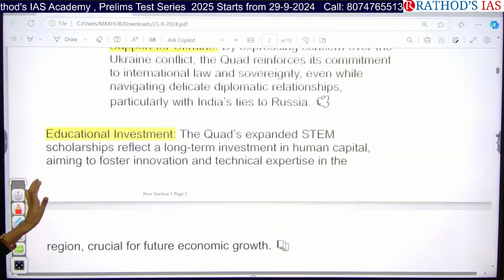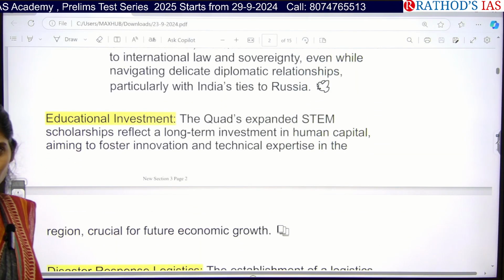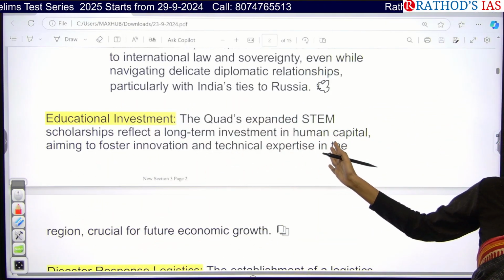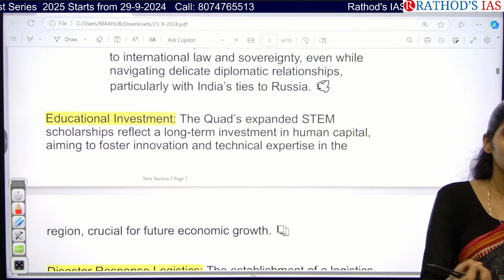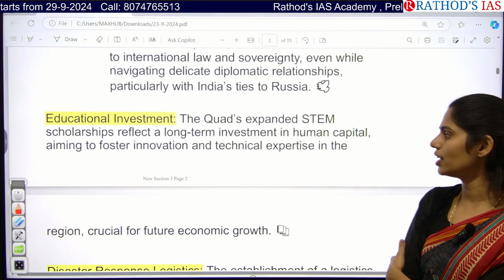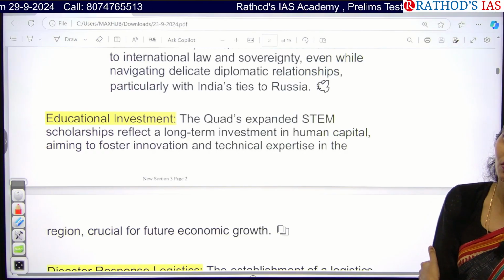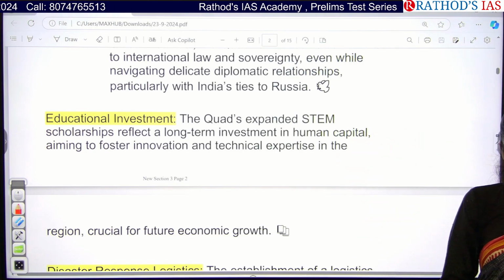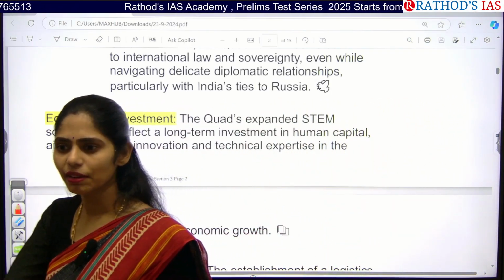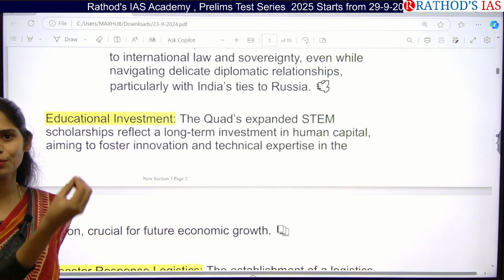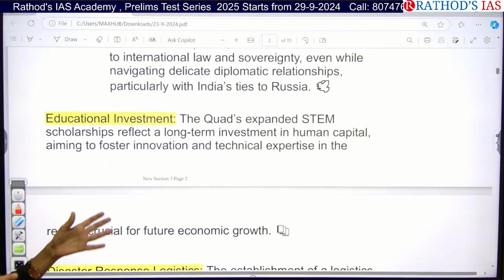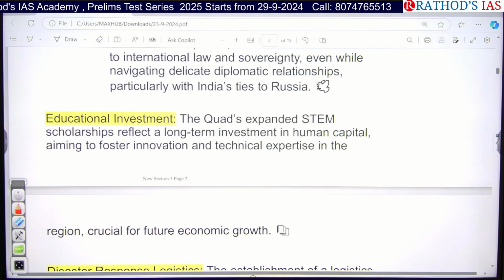And the next one here is education investment. Do you know about the STEM initiative, science, technology, engineering and mathematics? This is related to higher education. For higher education, obviously the investment will be very high for the people, right? Because of this, they are focusing on giving scholarships so that they reflect a long-term investment in higher education. Whenever we provide investment in higher education, how will it be useful? It will be useful in developing human capital, and we can use the demographic dividend for economic contributions, so we can prevent the demographic dividend from becoming a demographic disaster.